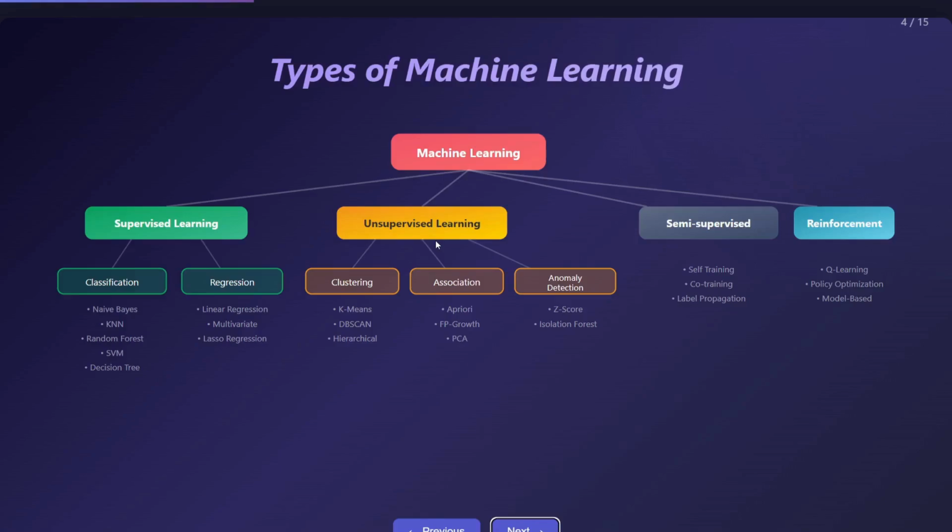Now we will see reinforcement learning. Here we have an agent, and the agent learns by trial and error. It takes action in the environment and gets a reward or a penalty. Over a certain time period, it finds the best strategy that works. Game AI, self-driving cars, and robotics are common examples of reinforcement learning.